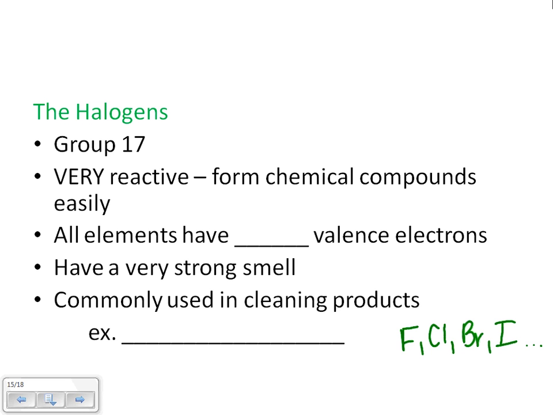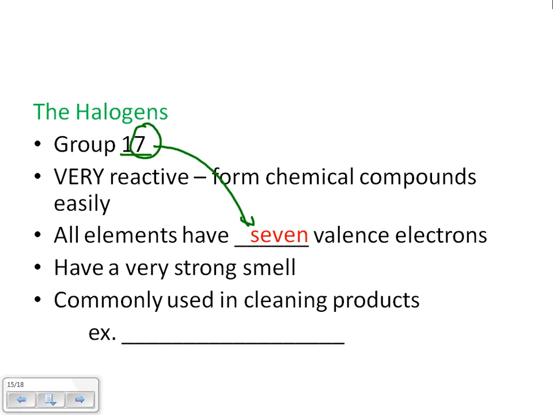All elements in this group don't have 17 valence electrons, but they have 7. When it's a double number here, we just use the second number to tell us how many valence electrons there are. They have a very strong smell, and they're commonly used in cleaning products. For example, I'm sure you have heard of chlorine bleach. It's made up of chlorine and other things, but chlorine is a part of that compound.